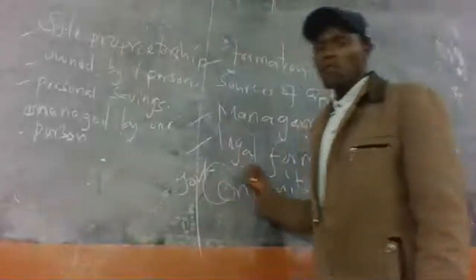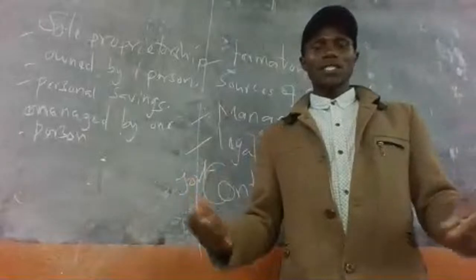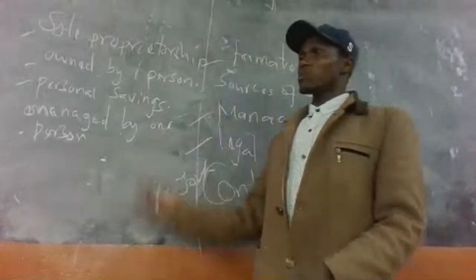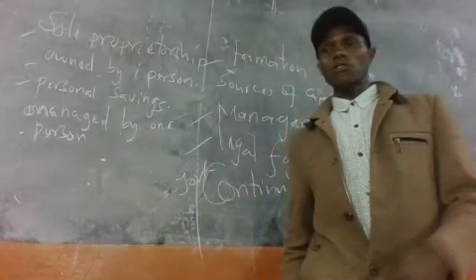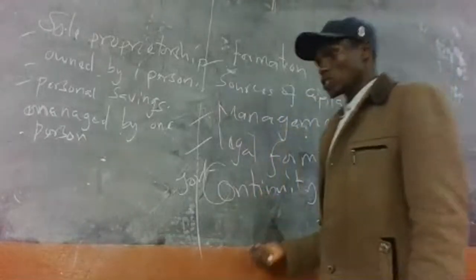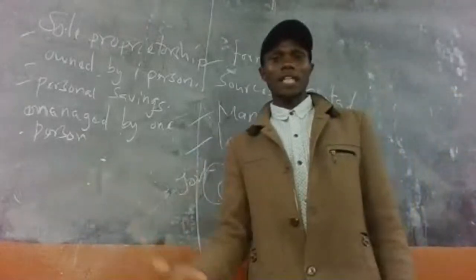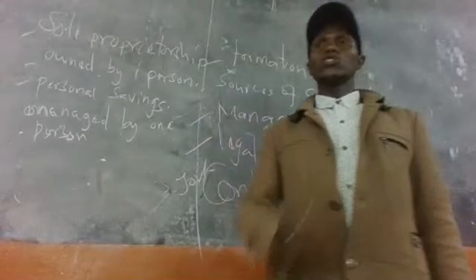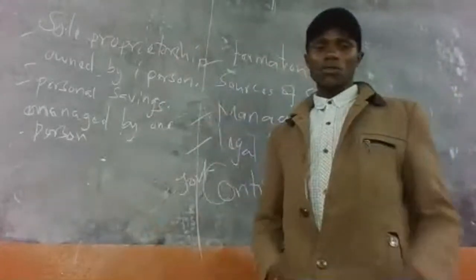When we come to legal formation, we say a sole proprietorship requires few legal formalities. To start a sole proprietorship, you only require a trading license. And also we have continuity. In case of death of a sole proprietor or sole trader, the business might go to dissolution or might come to an end. And those are the features of sole proprietorship.